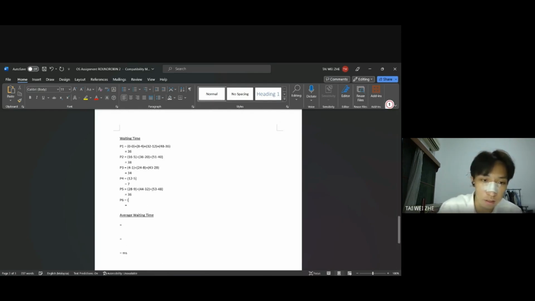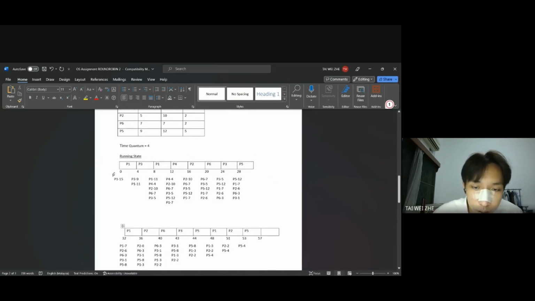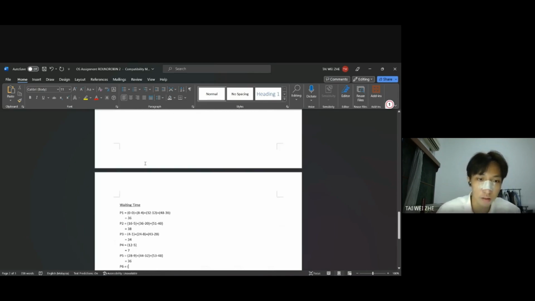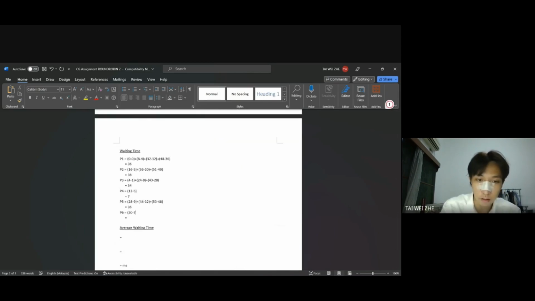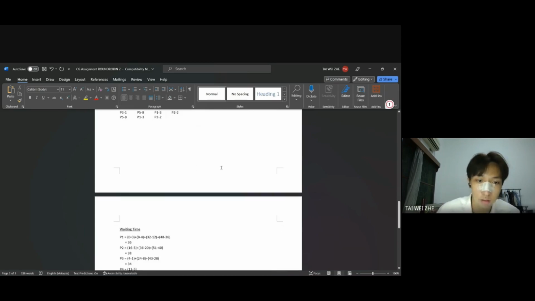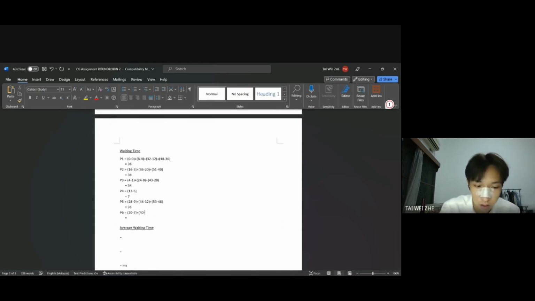So now we count for the P6. So it is P6 here, 20, negative 7. 20, negative 7 plus, okay, P6 is here, and for P6 here, only 2. Yeah, P6 only 2. 40, negative 24. Okay. 20, negative 7, and 40, negative 24. So the answer is 29.